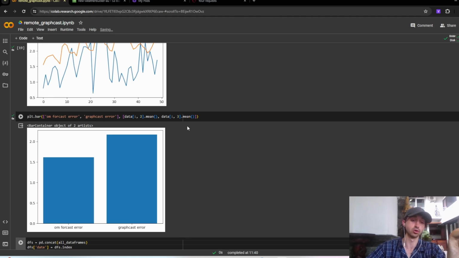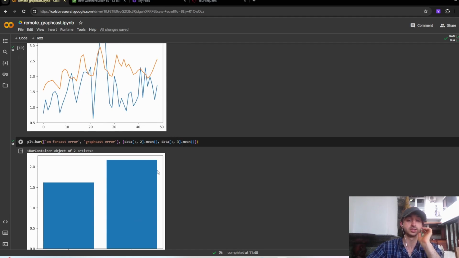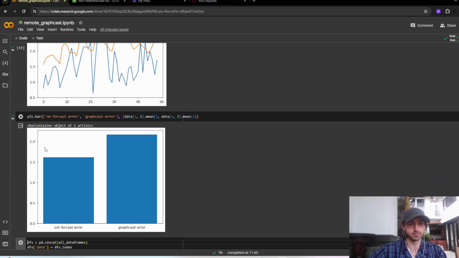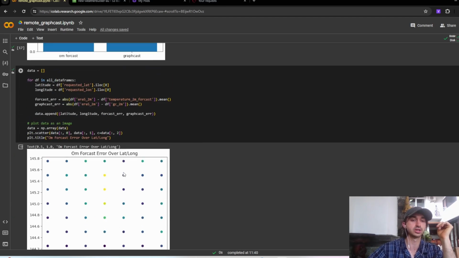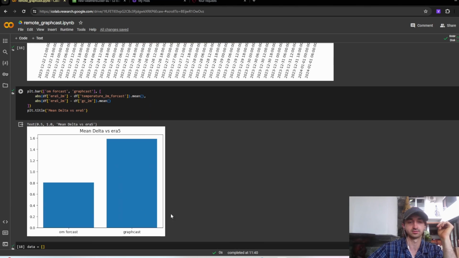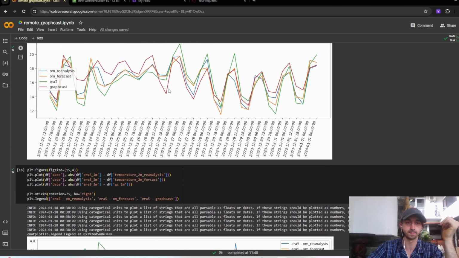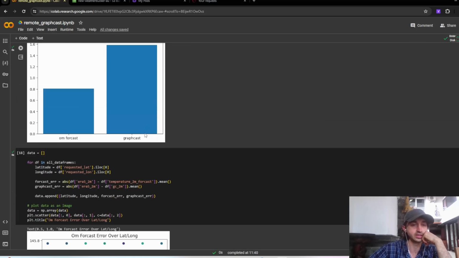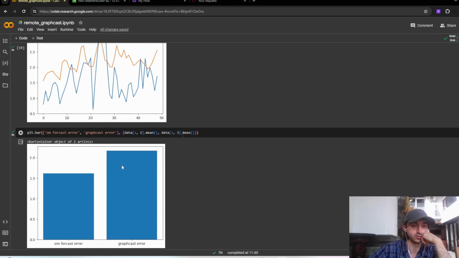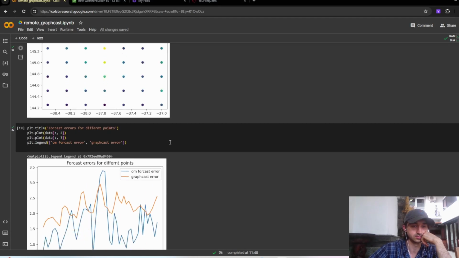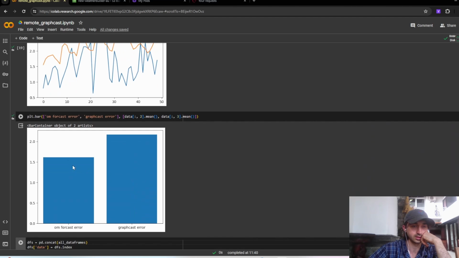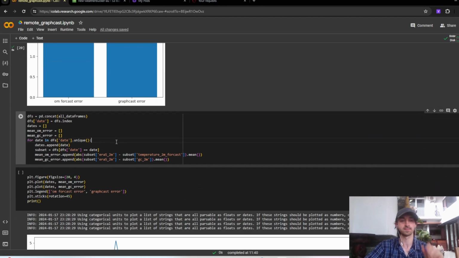Now we can plot the overall mean. You'll notice these are different numbers. This is 0.2 and 0.5, so the overall mean is a bit closer. This is because we were only plotting for one point here. That was the mean delta for that one particular point, this one here. But this down here is the mean delta over all of these points combined. And again, GraphCast is a bit worse, but only a little bit worse. It's less than 1 degree off compared to the other forecast.